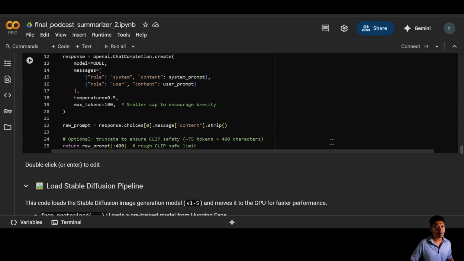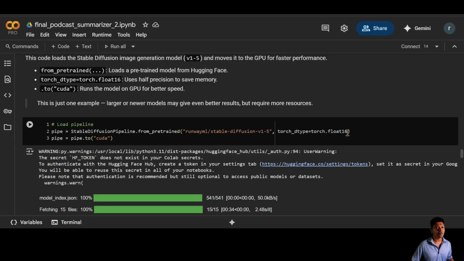Now, we turn words into visuals. Using an LLM, we distill the podcast summary into a compact, vivid prompt under 30 tokens, highlighting the topic, mode, and setting. Then, we load up Stable Diffusion on the GPU, ready to transform that prompt into stunning AI generated art. It's fast, efficient, and brings the podcast to life visually.